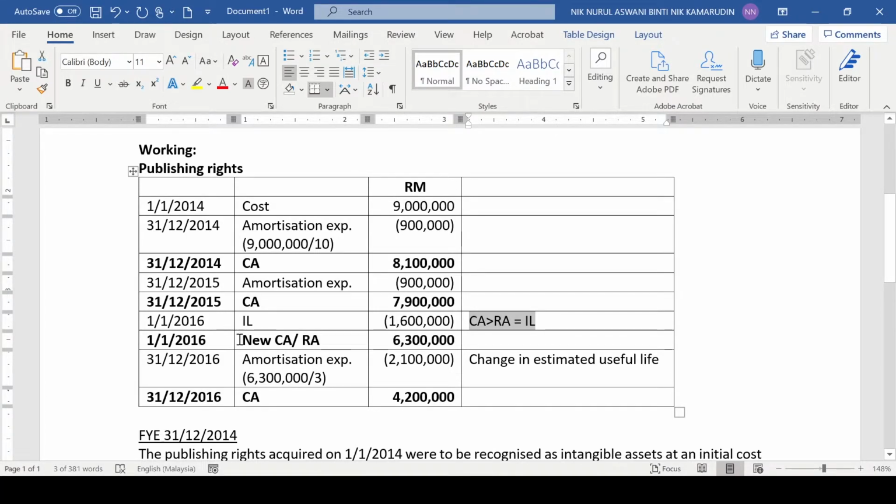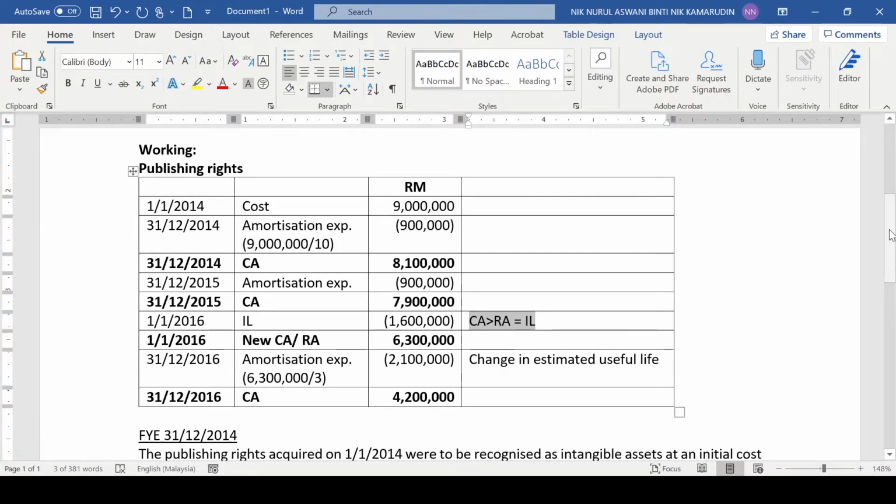Because of that, the new carrying amount for publishing rights is 6.3 million. And then what is the carrying amount at the end of the year? As usual, we are going to provide for another amortization expense, but the computation will be different from the original amortization expense because of the change in the carrying amount and because of the change in the estimated useful life. So 6.3 million divided by the remaining useful life, which is 3 years.